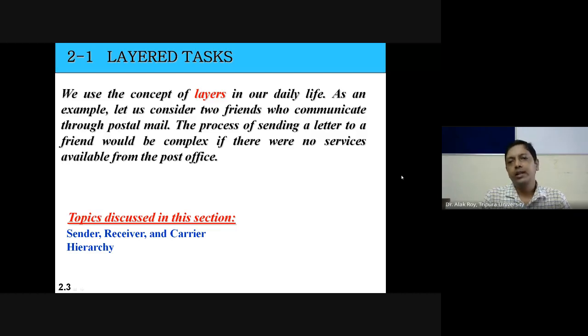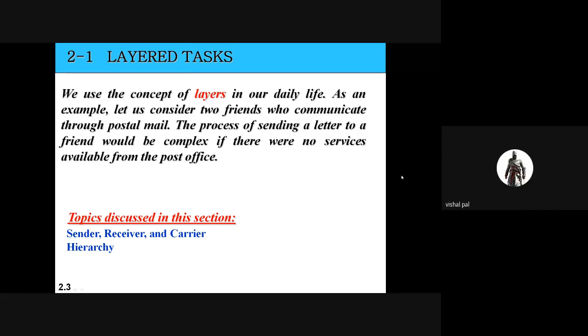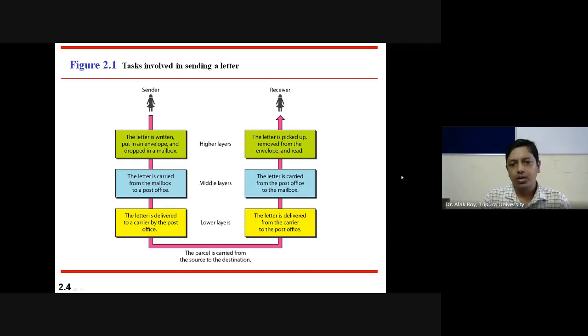The process of sending a letter to a friend would be complex if there were no service available from the post office. So, see how he or she will deliver his or her message. Generally, there is a sender and a receiver. The sender writes a letter, puts it in an envelope, and then drops this envelope in a mailbox.